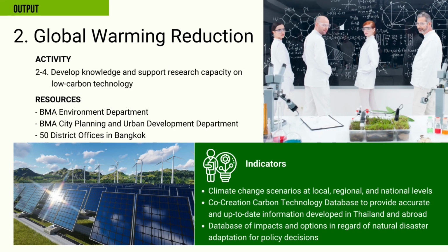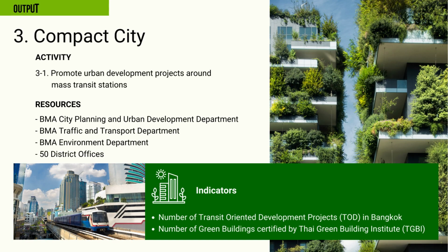The fourth activity is to develop knowledge and support research capacity on low carbon technology. 3 indicators are climate change scenarios, co-creation carbon technology database, database of impacts and options in regard of natural disaster adaptation for policy decisions. The output for Compact City comprises of 3 activities.